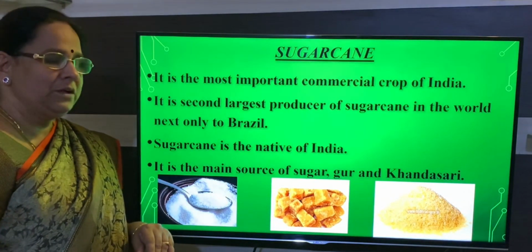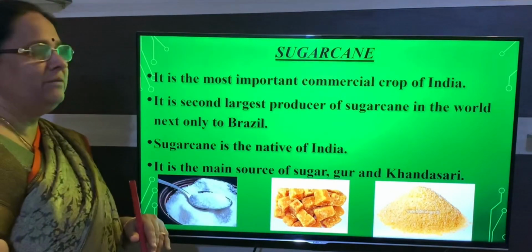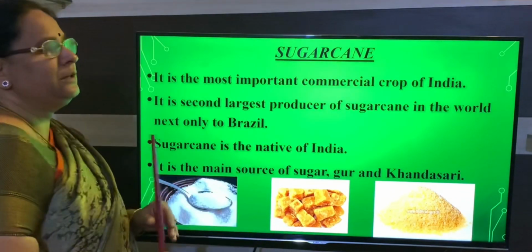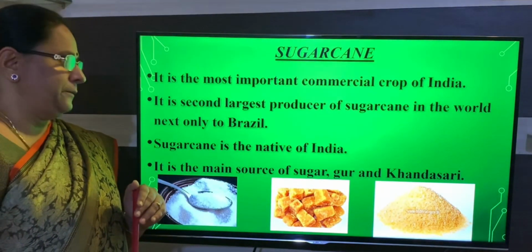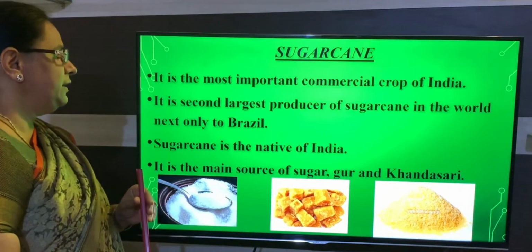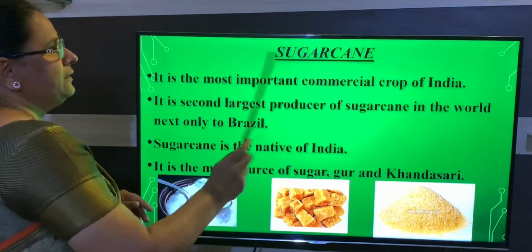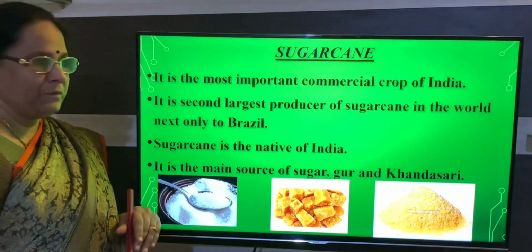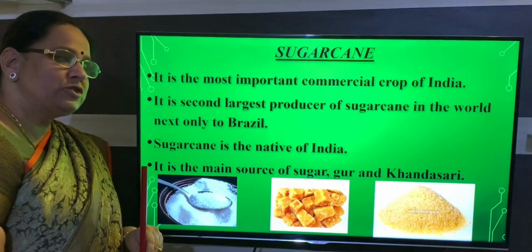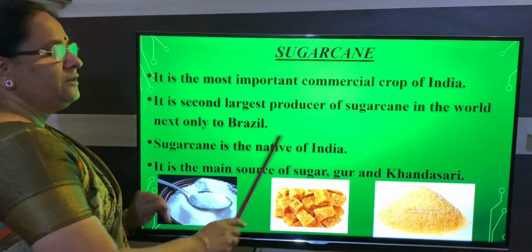Next we will learn about sugarcane. This is one of the commercial crops. About that we will learn. The first thing you remember is that it is the most important commercial crop of India. India is the second largest producer of sugarcane in the world: Brazil stands first and India stands second. And the next one is, sugarcane is a native of India.